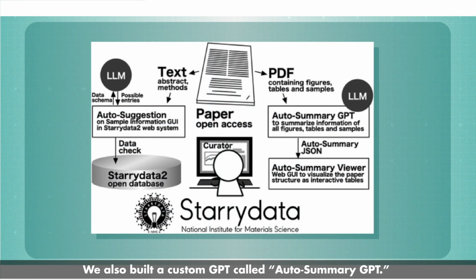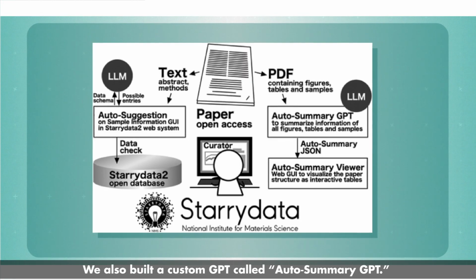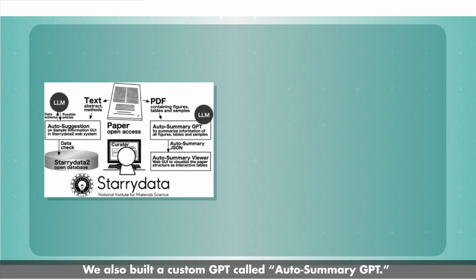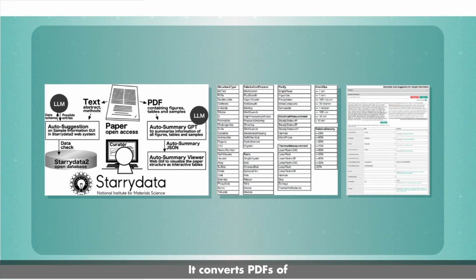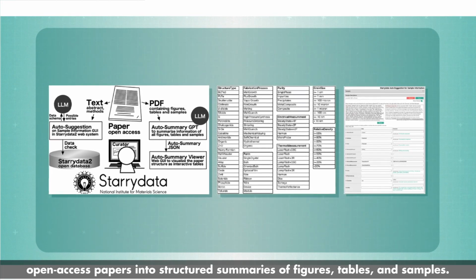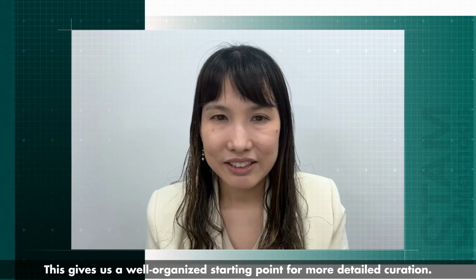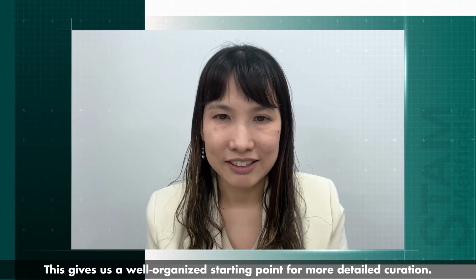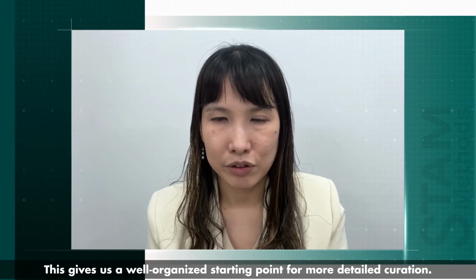We also built a custom GPT called Auto Summary GPT. It converts PDFs of open access papers into structured summaries of figures, tables, and samples. This gives us a well-organized starting point for more detailed curation.